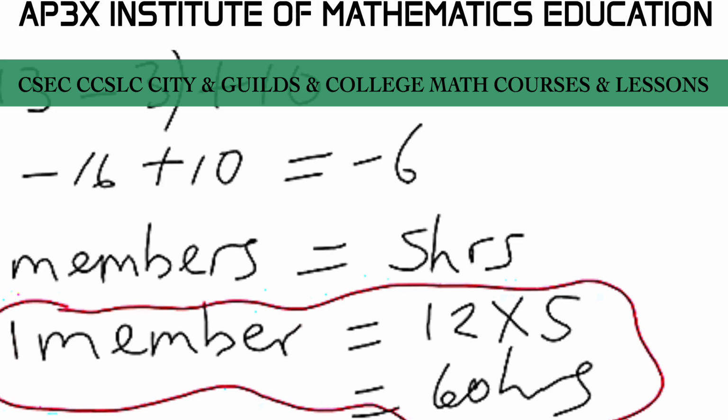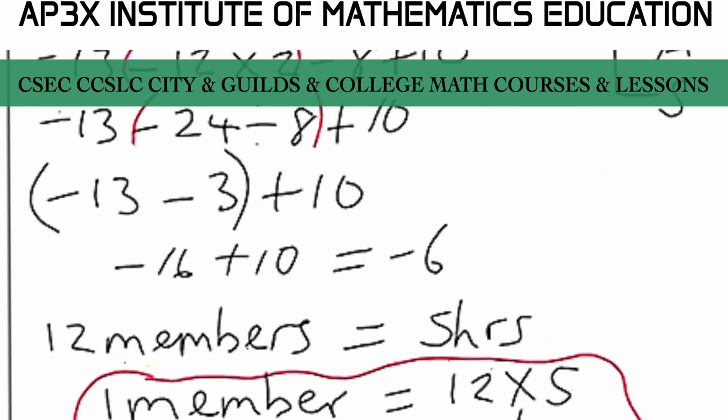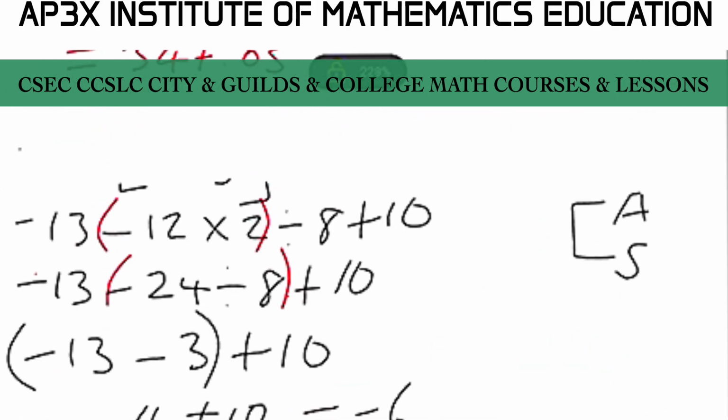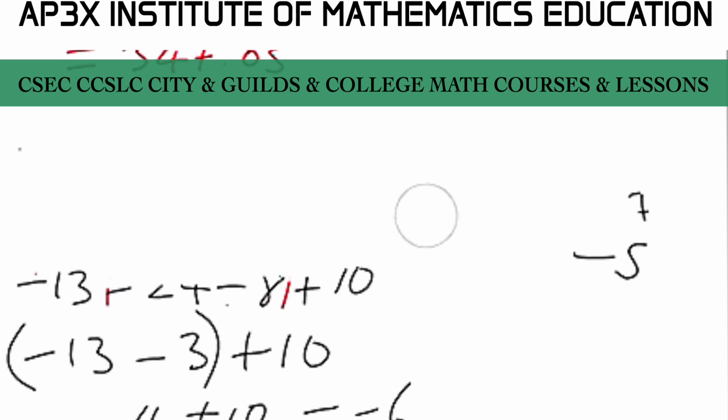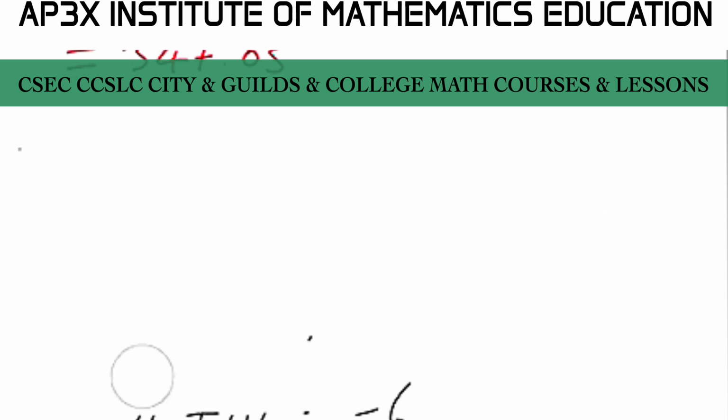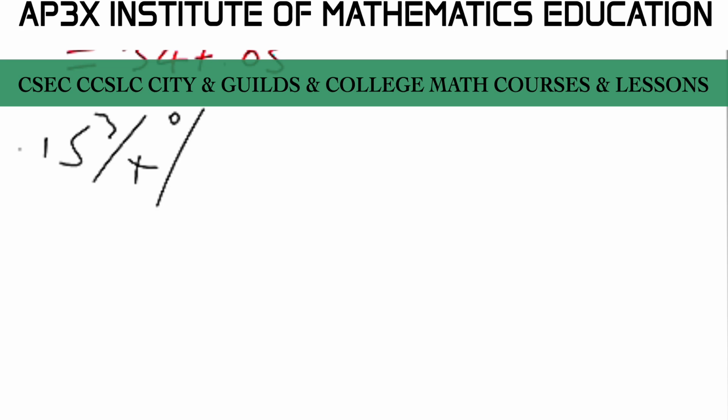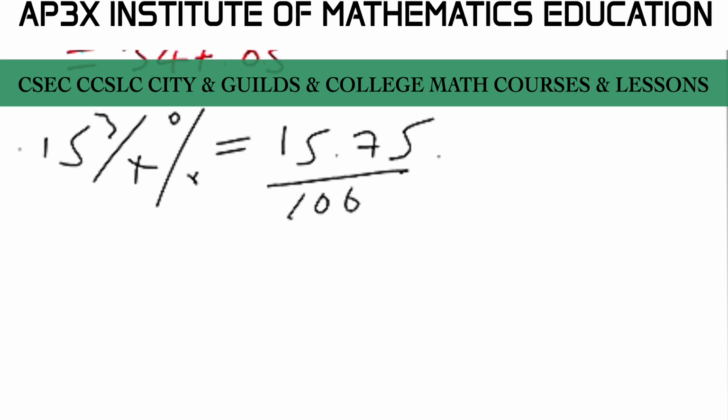So one of the major errors that students made when it comes to this problem, let me just erase this section here. Give me a second, guys. One of the major errors I saw popping up on a lot of the submitted papers was students saying 15.75% is equal to 15.75, putting it over 100 and multiplying it by 420.